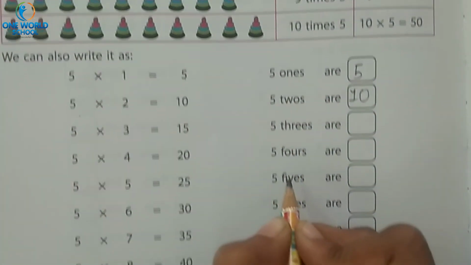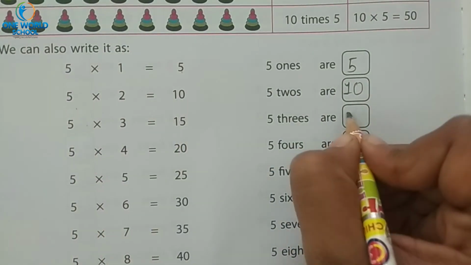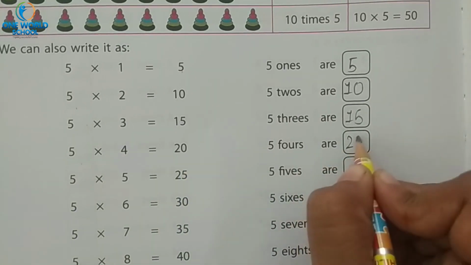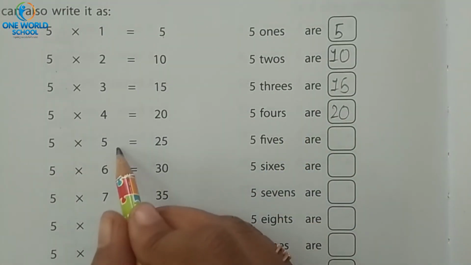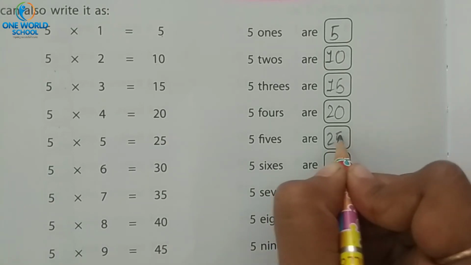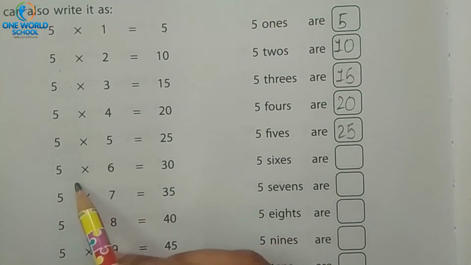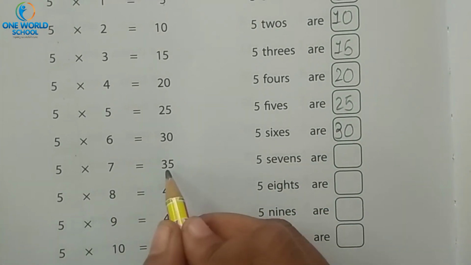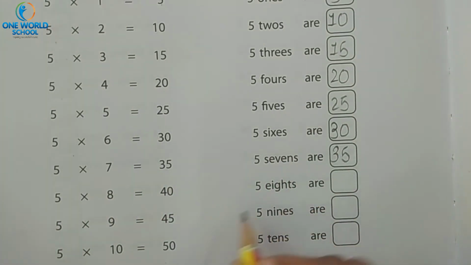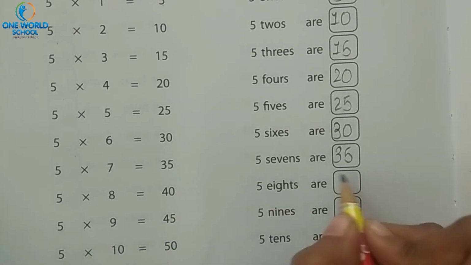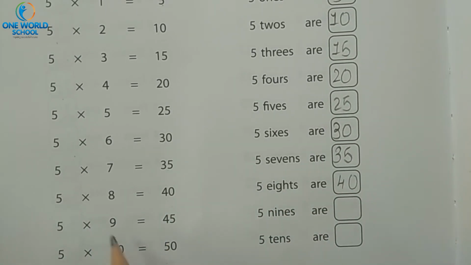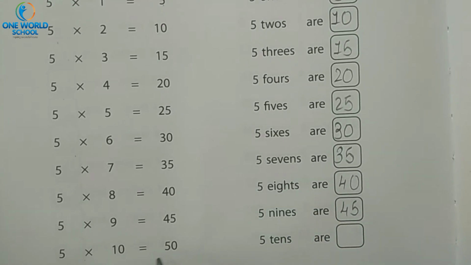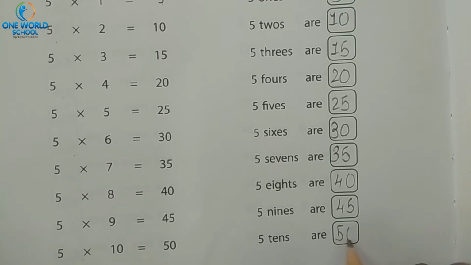Speak with me. 5 threes are 15. 5 fours are 20. 5 fives are 25. 5 sixes are 30. 5 sevens are 35. 5 eights are 40. 5 nines are 45. 5 tens are 50.